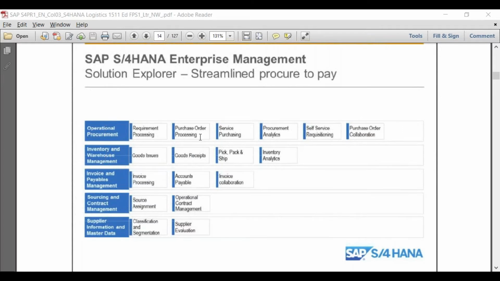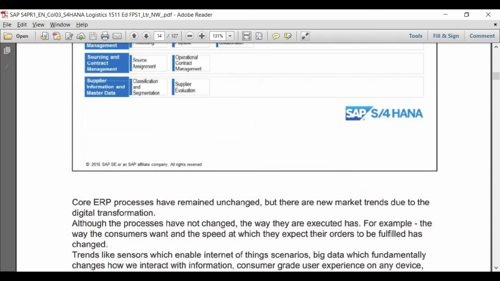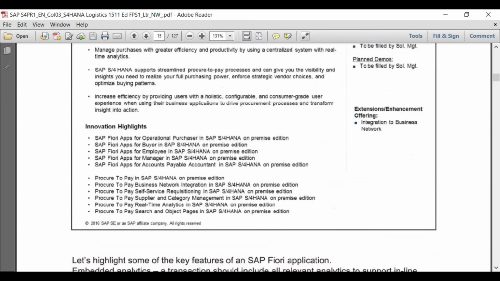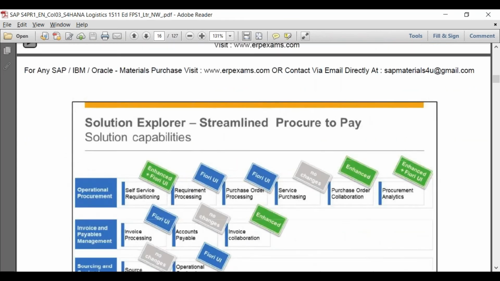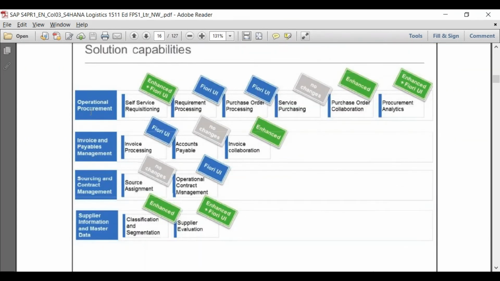Now, how are all these things improved? That is exactly what SAP is going to show you in the next screen. So let me just take you here. This is all the same thing. Now here you are getting what is new in SAP S/4HANA. So operational procurement was already available. Within that, self-service requisition was already available. What is new? Wherever you can see this green box, this means enhanced plus Fiori.